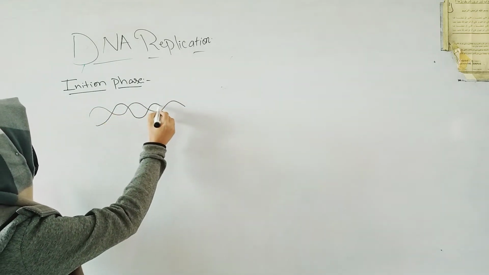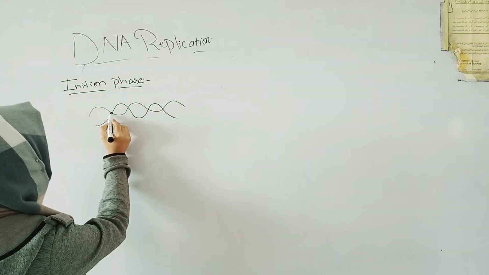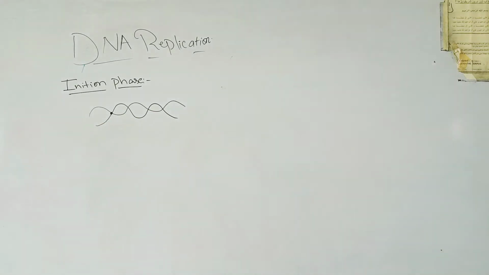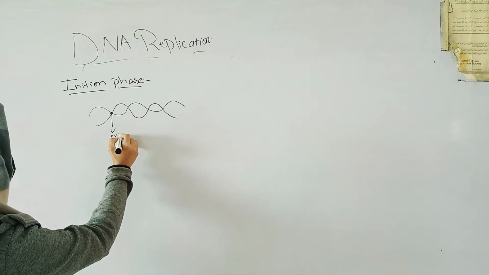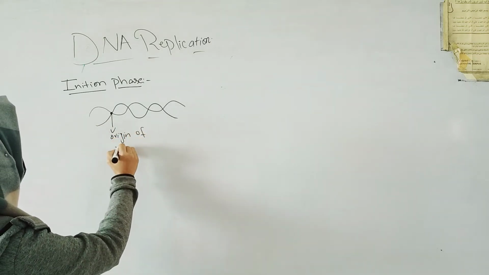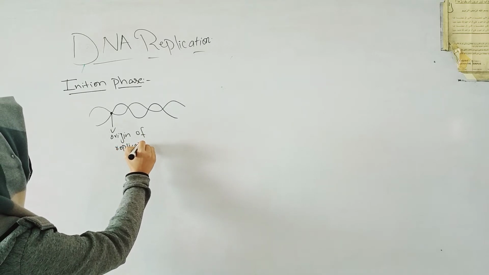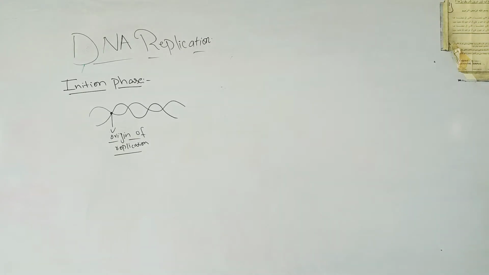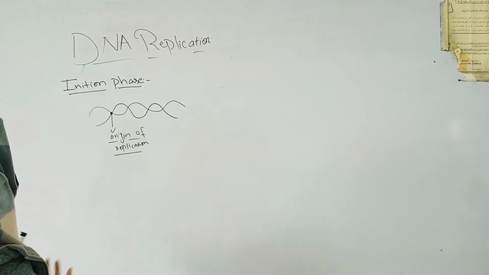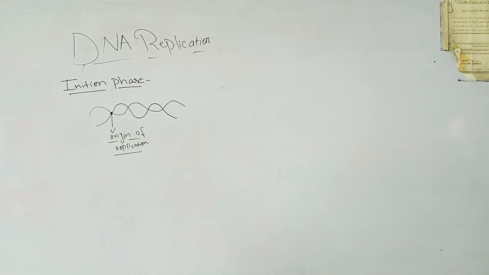In the initiation phase, firstly a specific site is recognized by the enzyme DNA polymerase, and that site is the site from where the DNA replication has to be started. That site is called the origin of replication. DNA replication is a site-specific process, and it will always start from a specific site, a site which contains a specific sequence of nucleotides.